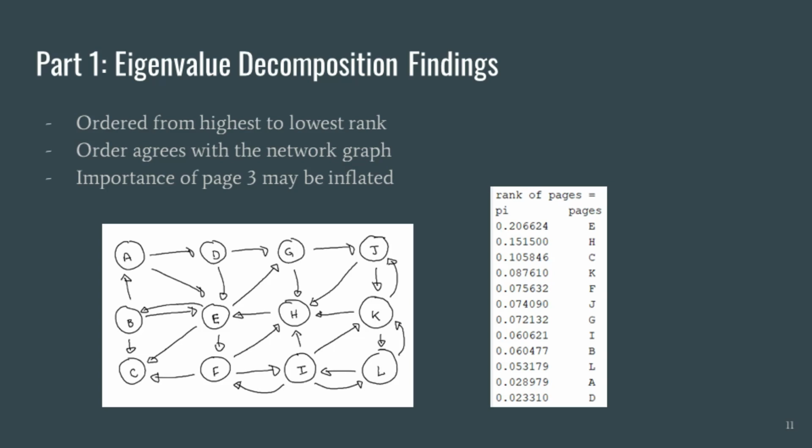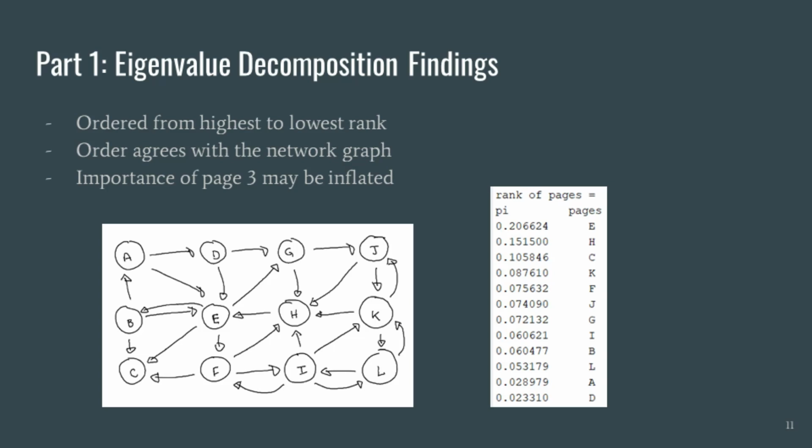After normalizing this vector and pairing them with their associated web pages, and then finally ordering the values from greatest to least, we see that the most important, or the highest ranking web pages, are as shown on the right. 5 is the highest ranked web page, and 4 is the lowest.